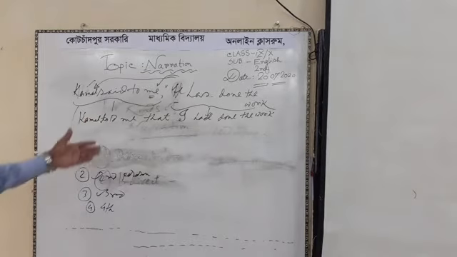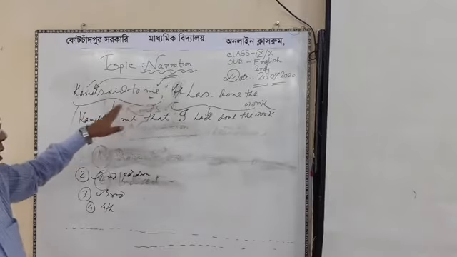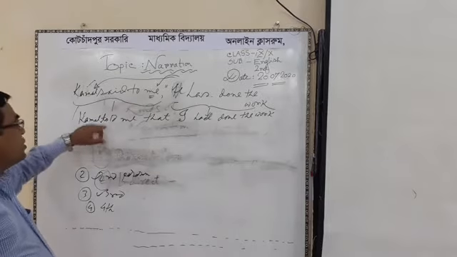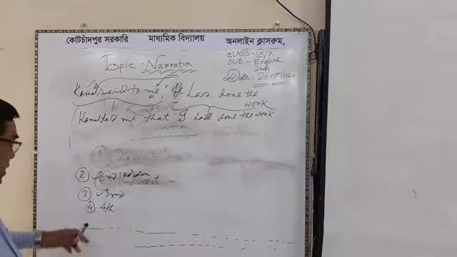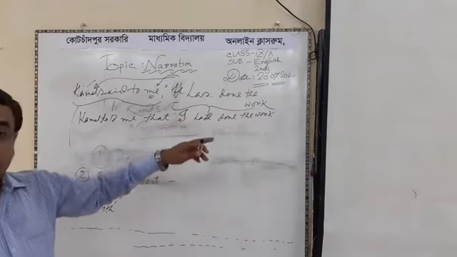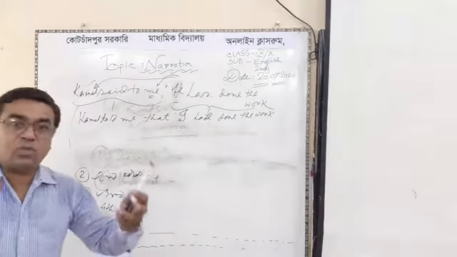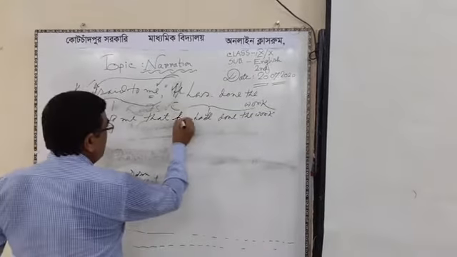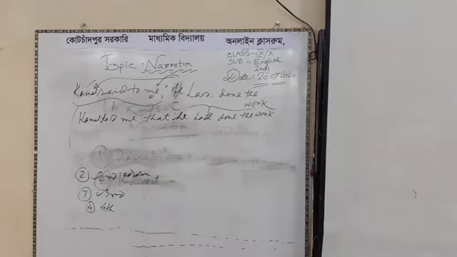When a reporting verb begins with said to me, if the reporting verb has an object, we have to use told instead of said. Okay, instead of said, Kamal told me that, if our reported speech begins with third person he, there is no sense change of person in direct to indirect narration. Okay, so he is always constant, that he had done the work. He had done the work. Okay, the third person is clear.